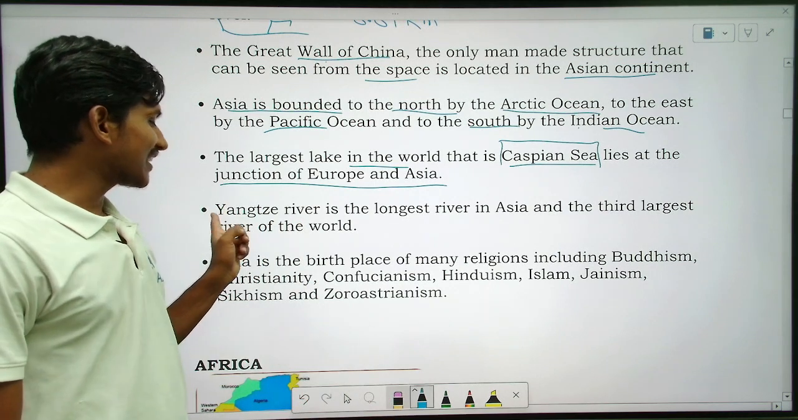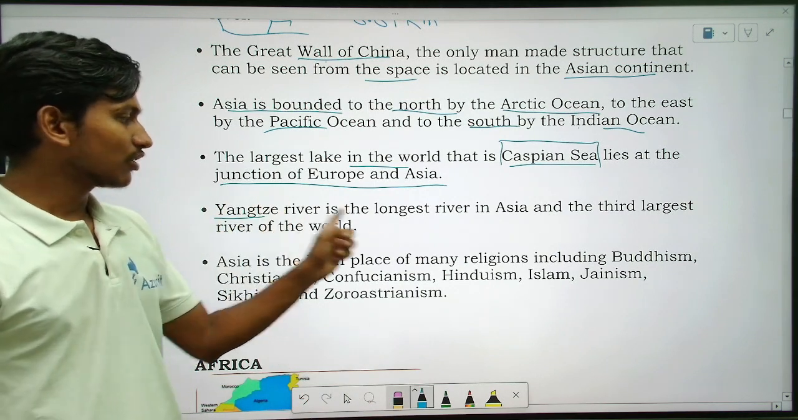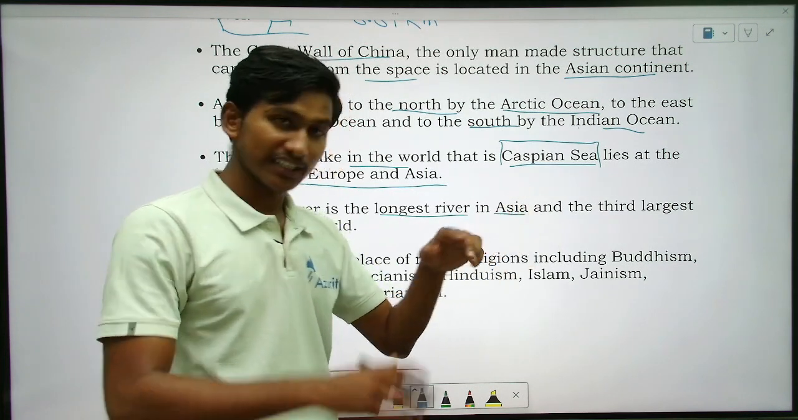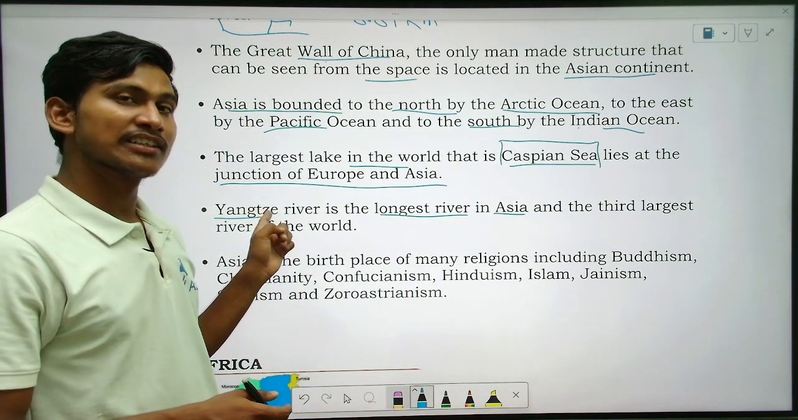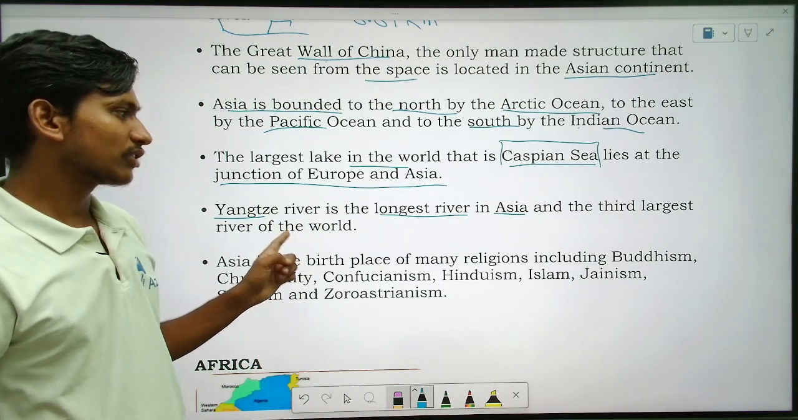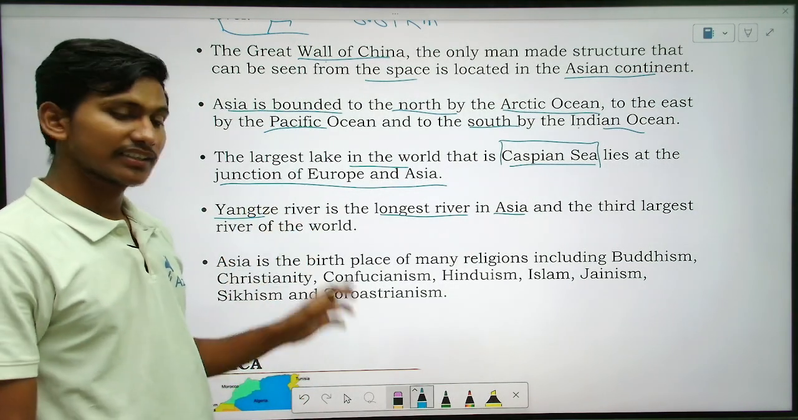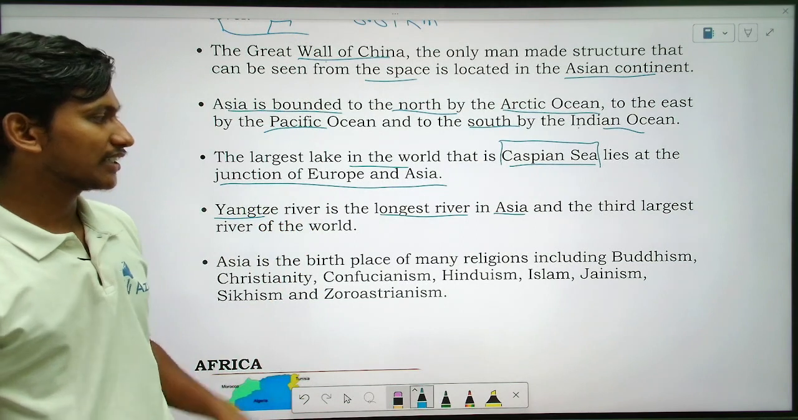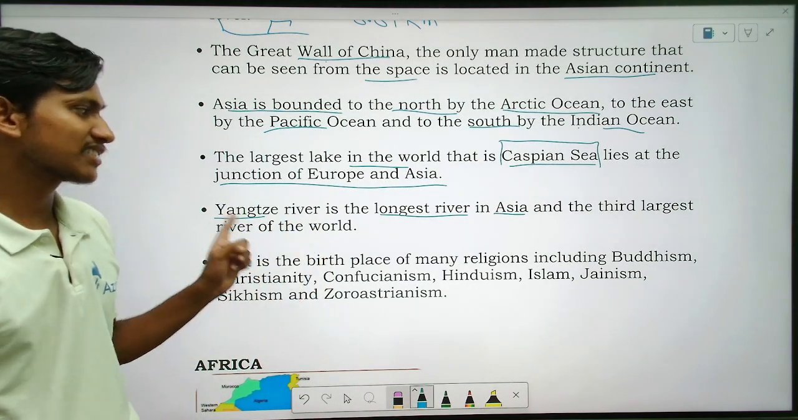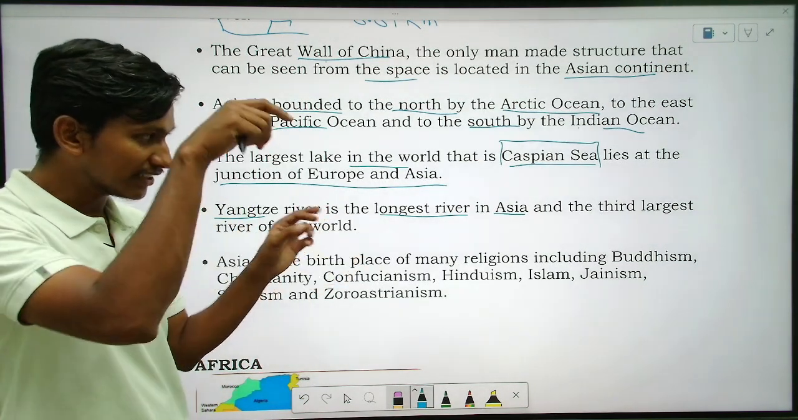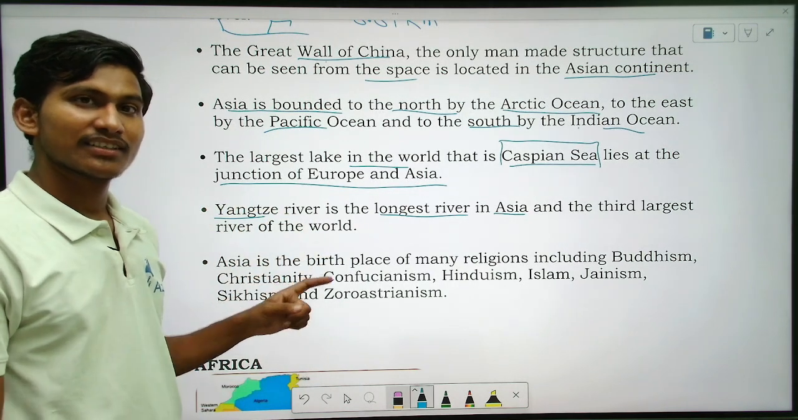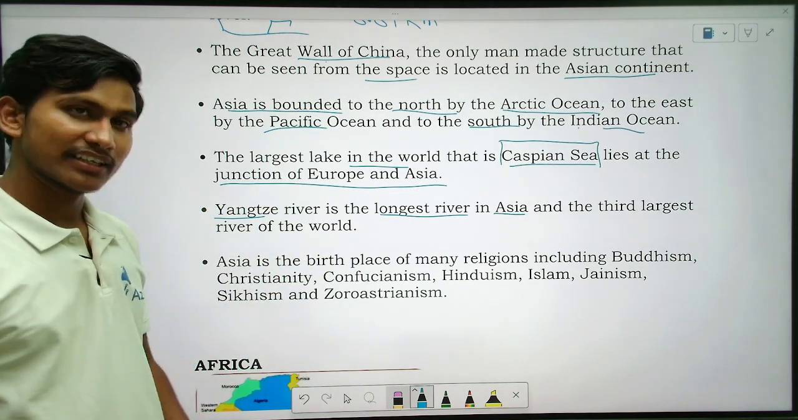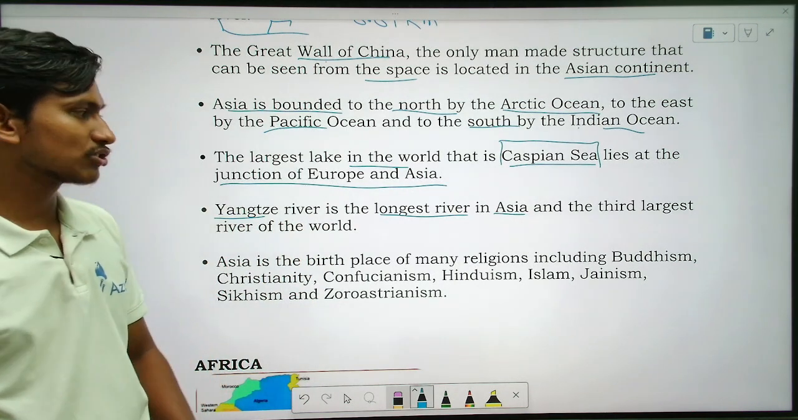Here Yangtze is the longest river in Asia, that is the Asia continent. Where is it located? It is in China. Yes, fine. It flows through China. Yangtze river, remember, that is the longest river in Asia. Which is the longest river in the world? Yes, that is Nile. That is different, that is situated in Africa.